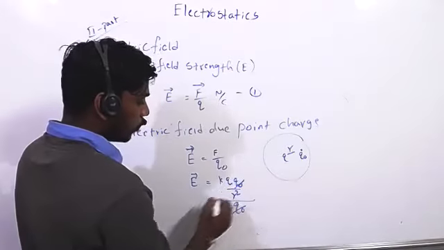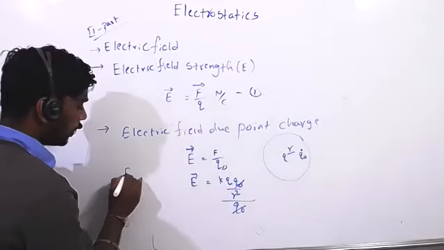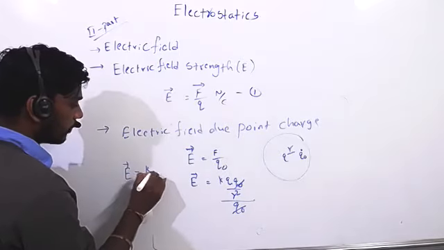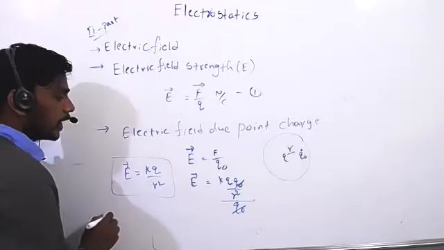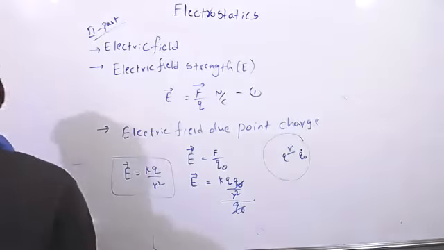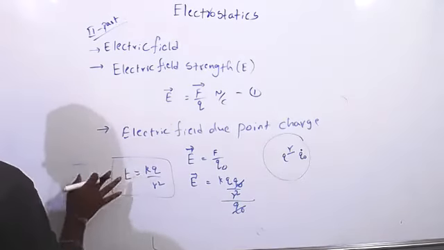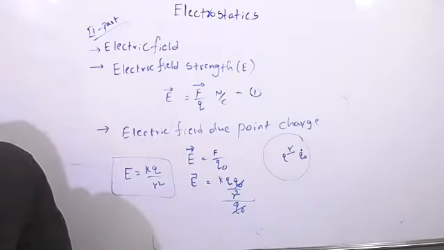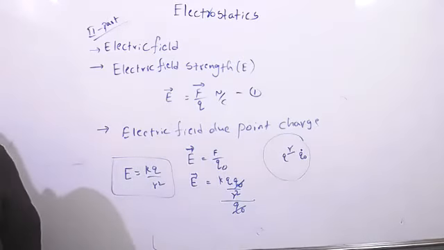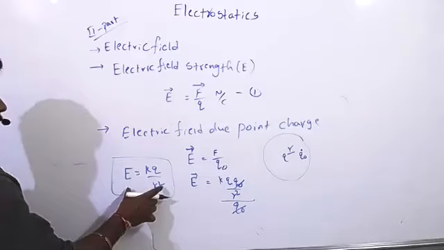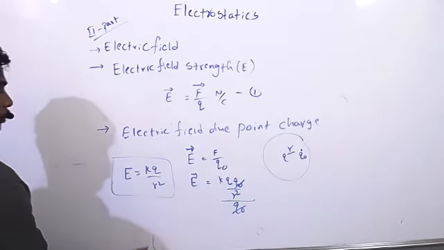If you take it, Q naught will get cancelled. So E equals K Q by R square. Electric field due to point charge in magnitude form. It is applicable for only point charges.